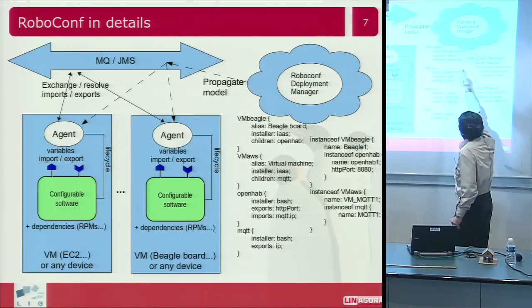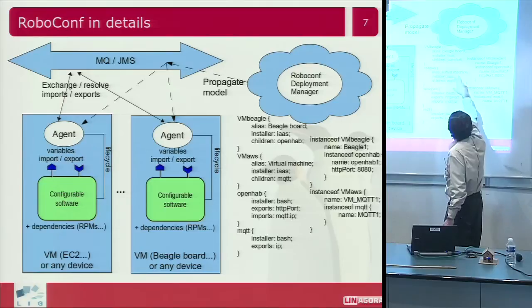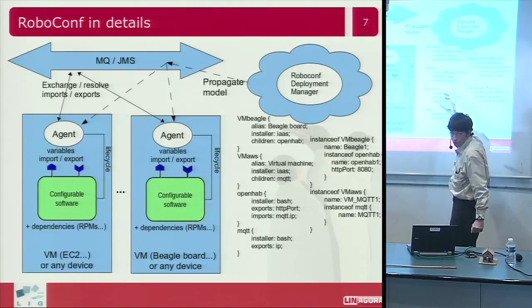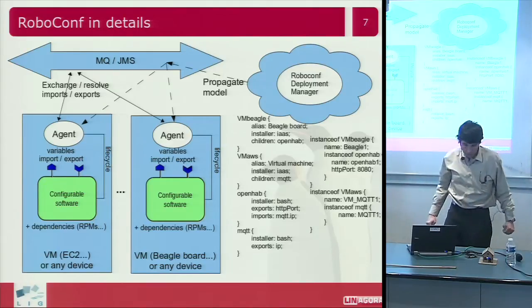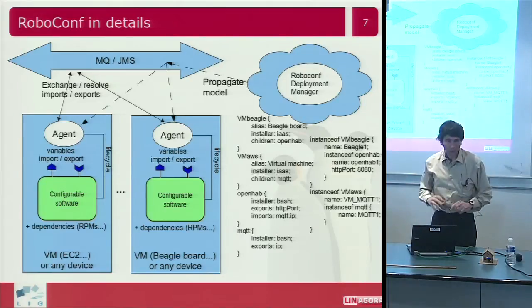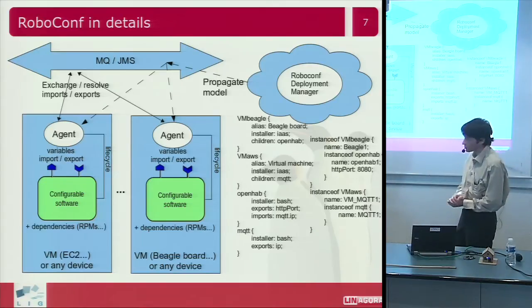I have an Amazon Web Services VM. I will deploy an OpenHAB instance on the Beagle. OpenHAB is the Eclipse platform, I think, for home management on sensor systems. It's based on OSGi.